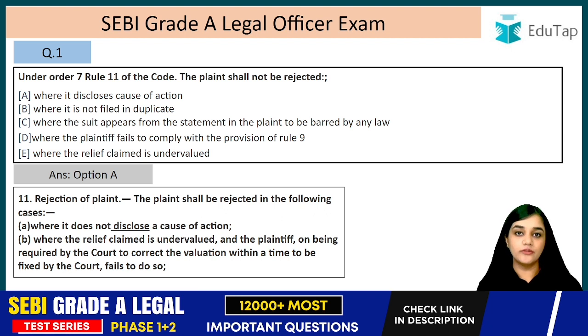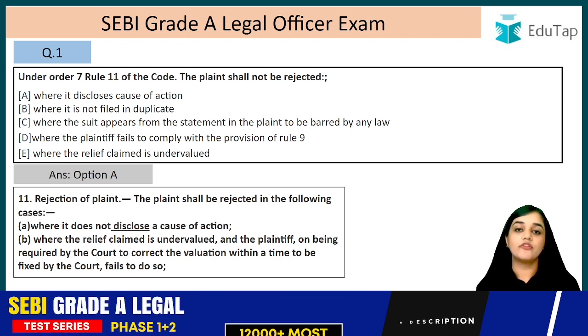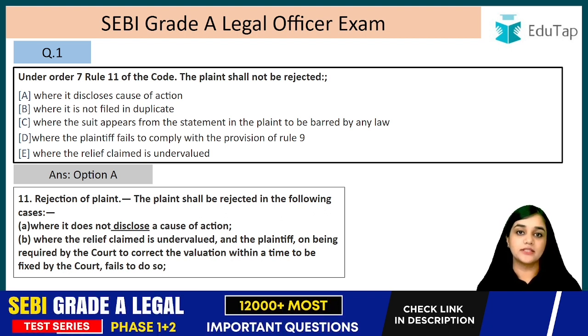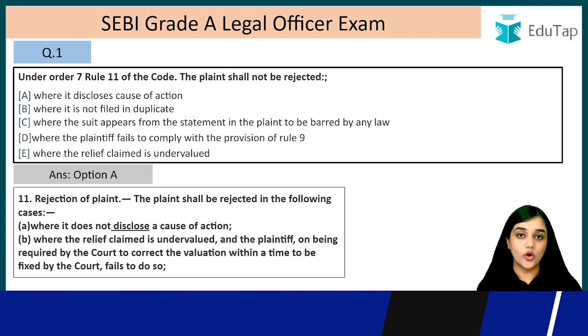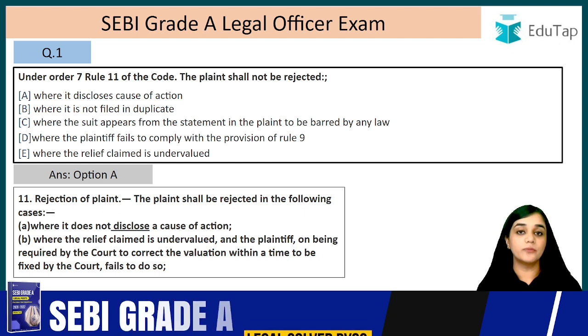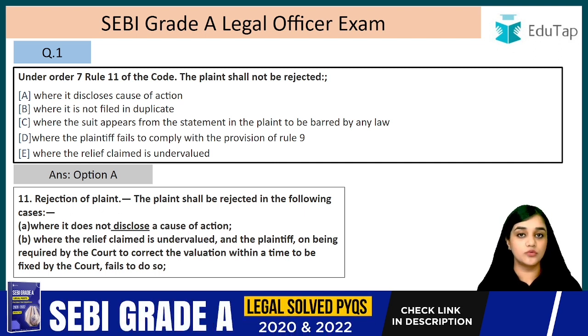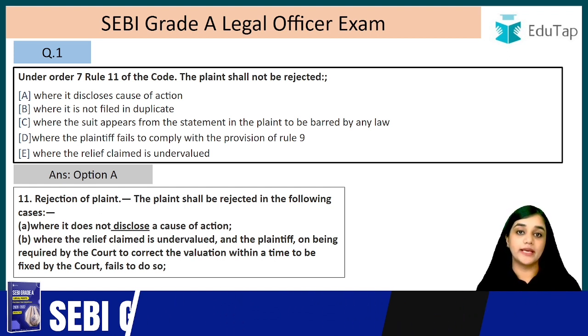If we read Rule 13, it says that rejection of plaint does not preclude the plaintiff from filing a fresh plaint with the same cause of action. So it does not operate as res judicata because it has not been decided on merits. It is not conclusively decided between the parties, right? So now, rejection of plaint: the plaint shall be rejected in the following cases.